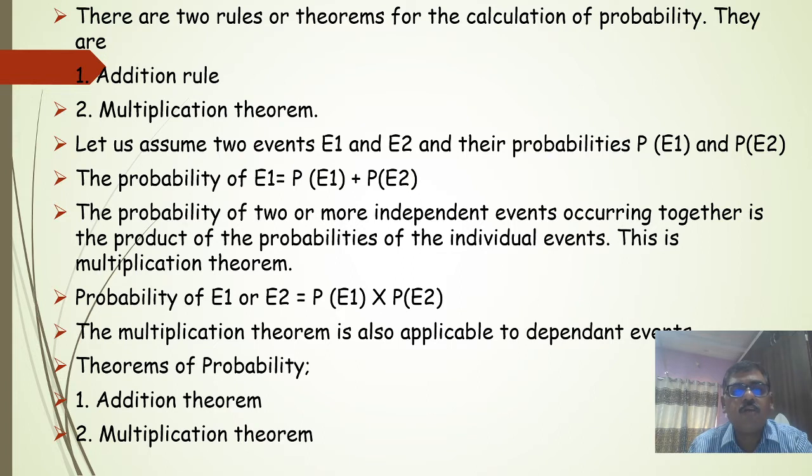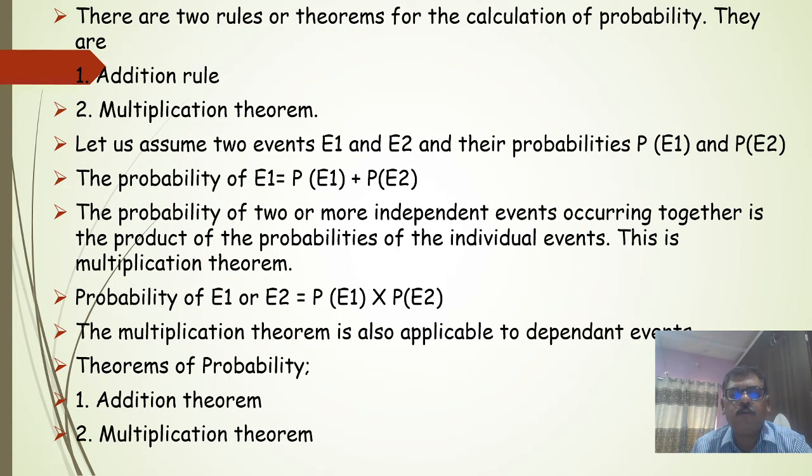There are two rules or theorems for the calculation of probability. One is the addition rule and another one is the multiplication theorem. Let us assume two events, E1 and E2, and their probabilities, P(E1) and P(E2). The probability of E1 or E2 is equal to P(E1) plus P(E2).